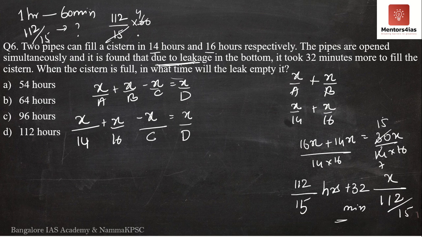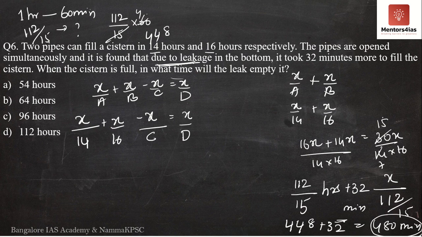15 4s are 60. 4 2s are 8. 4 1s are 4. 4 1s are 4. So this is nothing but 448 minutes plus 32 minutes. So it is what? 450 plus 30, 480 minutes.